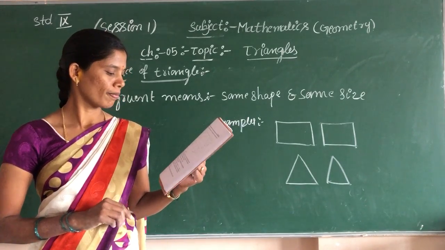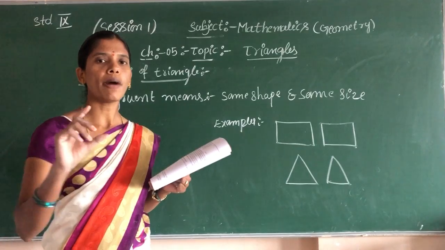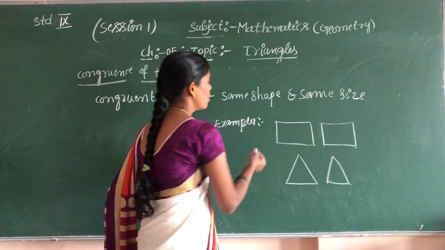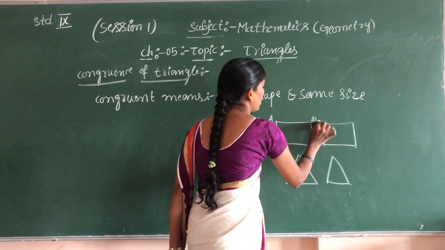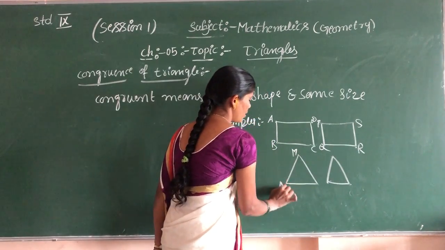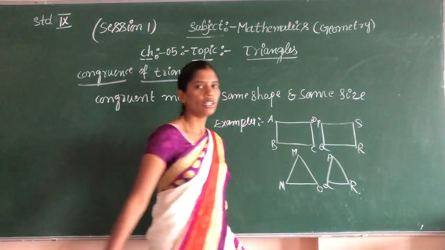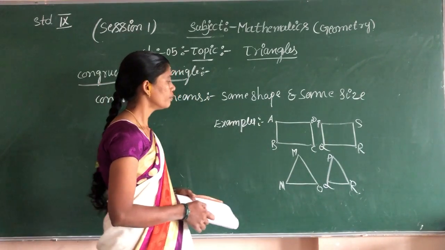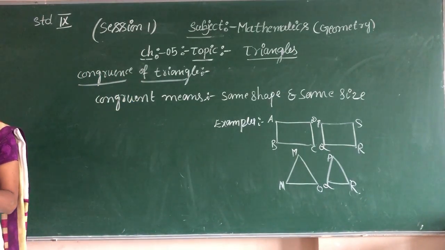You see some figures are there. Congruency means we should compare the angles. For congruency, we should give the names: A, B, C, D, P, Q, R, S, M, N, O, P, Q, R. To compare congruency, I will write examples on the next page.